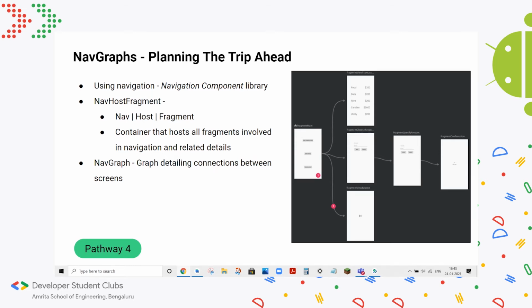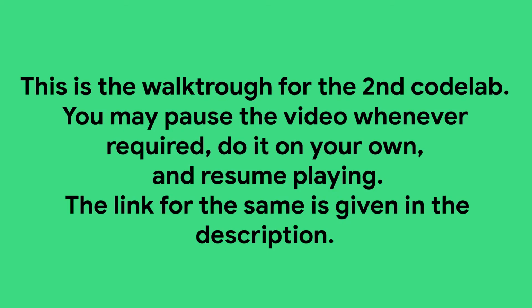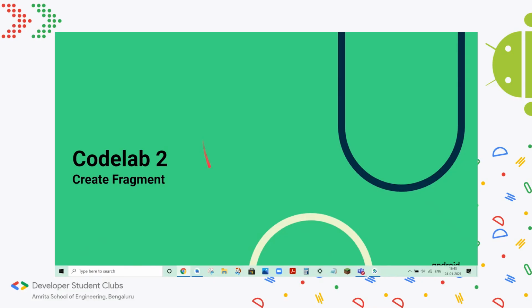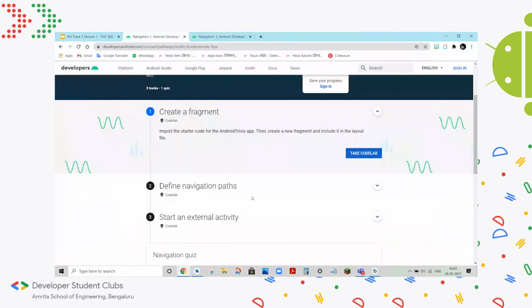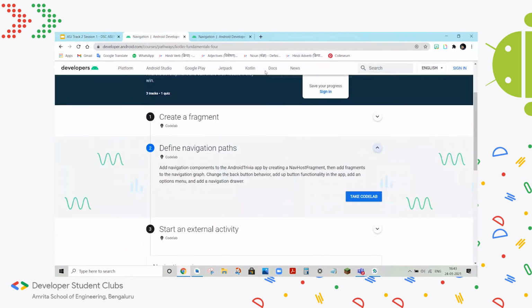So it's just a container. It's like a board you can use to set up all the directions between different pages, and how the flow will occur. You'll see this in more detail in the second code lab, which is about defining these paths.